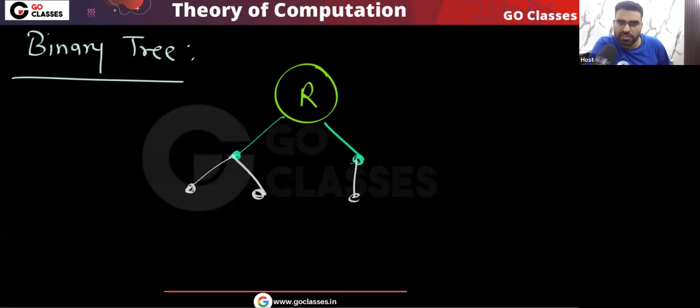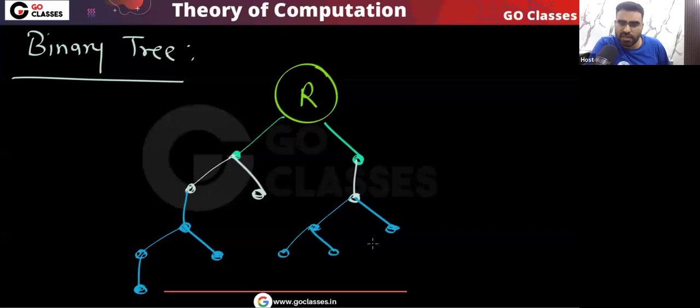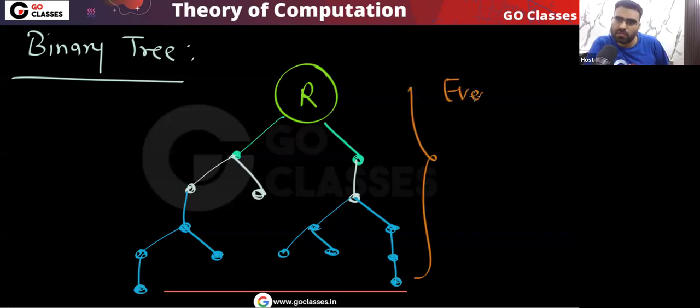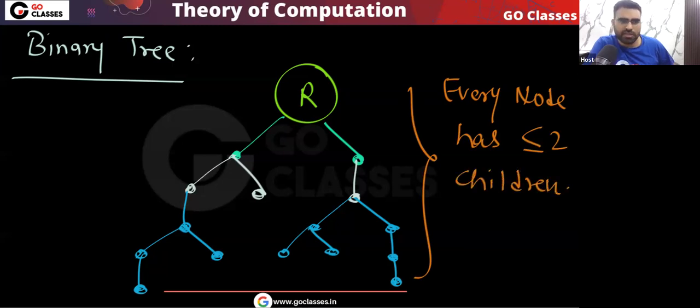For example, this can have a single child. Maybe this can have 2 children. Maybe this can have a single child. Maybe this has no child, maybe this can have a single child, maybe this has two children. Okay, this can have two children, and maybe this has a single child, and maybe like this. Is this clear? So remember, binary tree means every node has at most 2 children. This is the definition of binary tree.